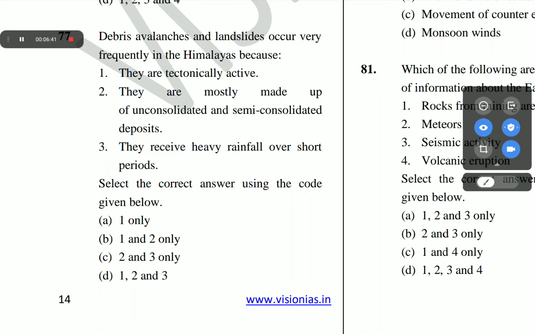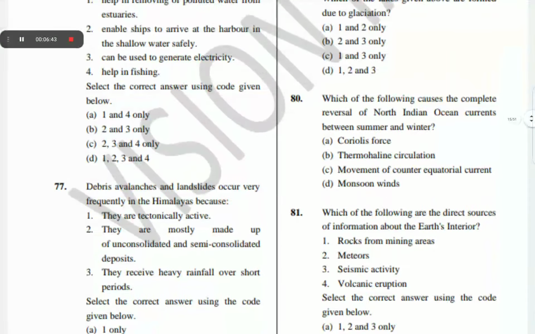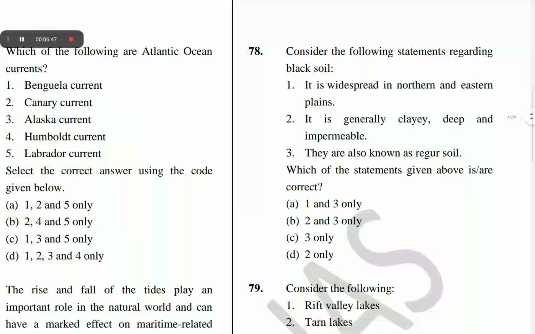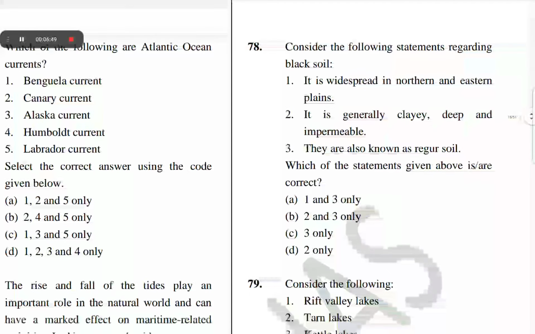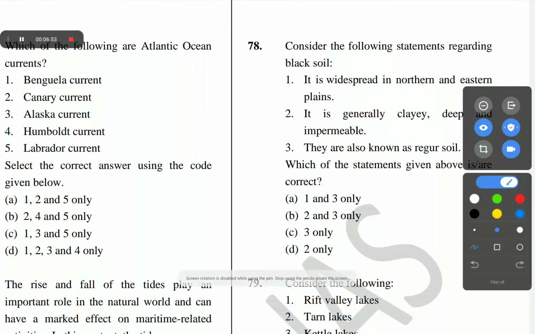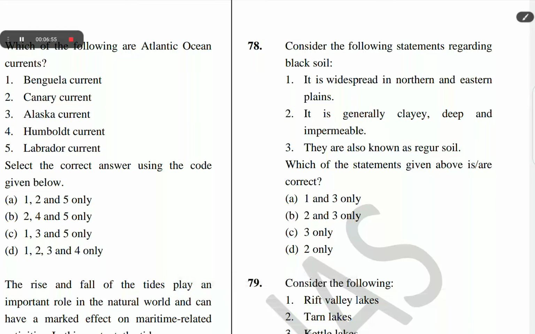The next question is question number 78. Consider the following statements regarding black soil. It is a birthplace in northern and eastern plateaus. It is generally clayey, deep and impermeable. They are also known as regur soil. Which of the statements given above are correct? The correct option of question number 78 is B: 2 and 3 only.